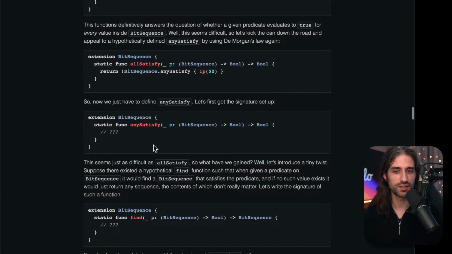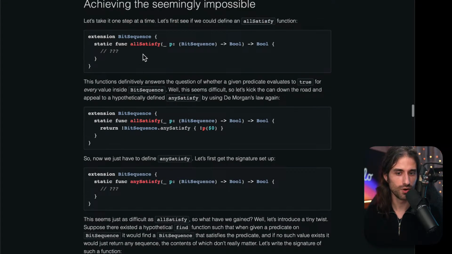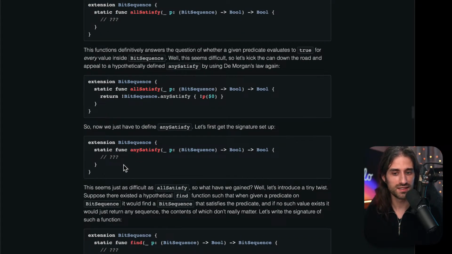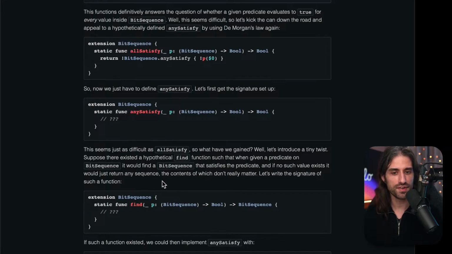So let's get the signature up. Very similar to allSatisfy, as you can see. This seems just as difficult as allSatisfy. So what have we gained? Well, let's introduce a tiny twist. Suppose there existed a hypothetical find function such that when given a predicate on bit sequence, it would find a bit sequence that satisfies the predicate. And if no such value exists, it would just return any sequence, the contents of which don't really matter.